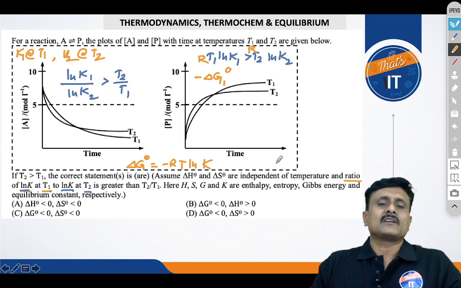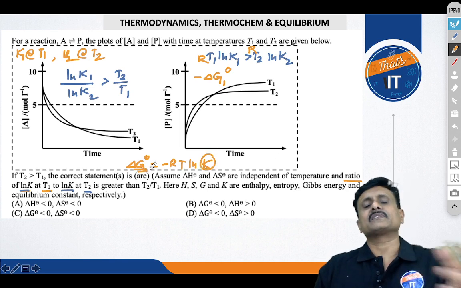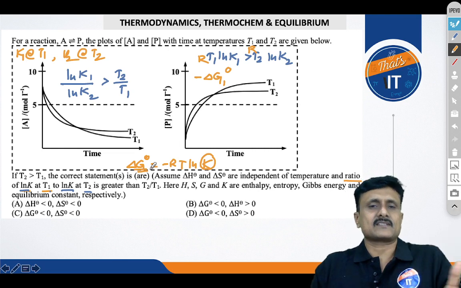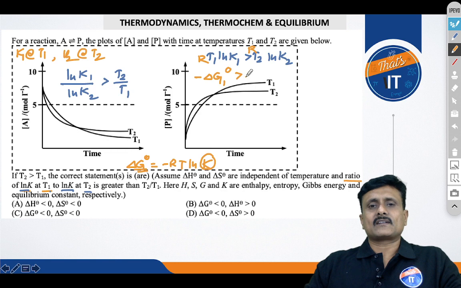Spontaneity is checked through the equilibrium constant. If the K value is greater than 1, then delta G is negative, that means the reaction is spontaneous, otherwise not. You can see minus delta G1 naught greater than minus delta G2 naught.